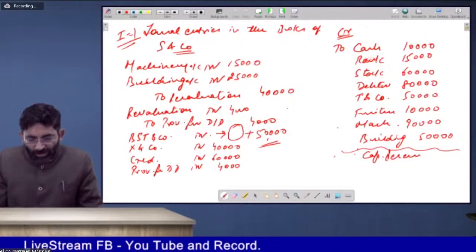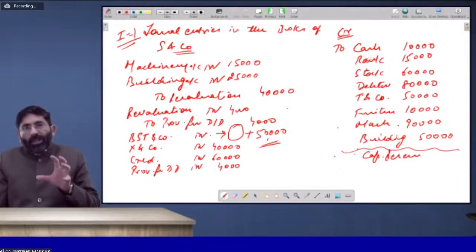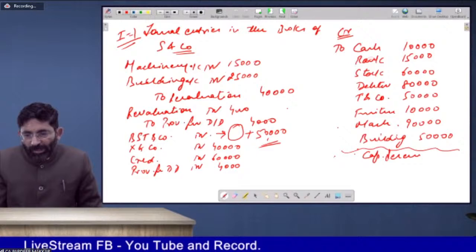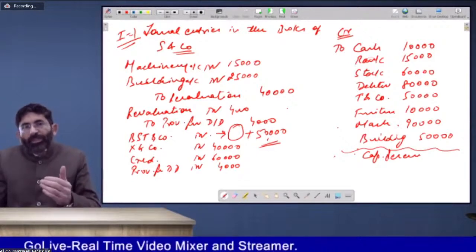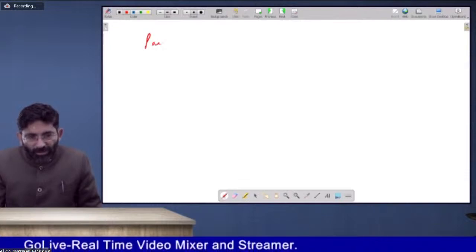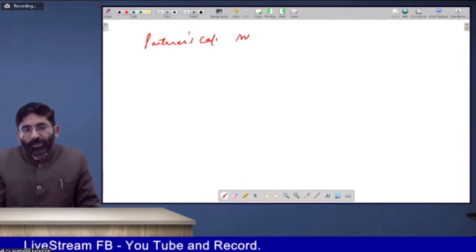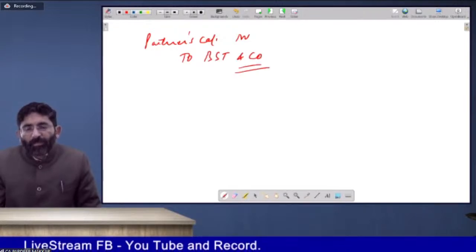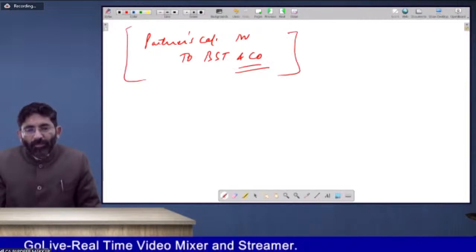So this is the system of how entries will be passed in the books of your vendor. The final entry will be: the partners' capital accounts will be adjusted with the amount due from the person from whom payment is to be received. After preparing the partners' capital account, the reserve is to be transferred to the partners' capital account, and finally whatever is the balance of the partners' capital account, that will be debited to BST and Company. Obviously it will tally. The BST and Company account will tally, and the partners' capital account will be closed.